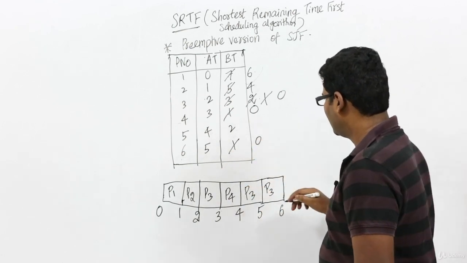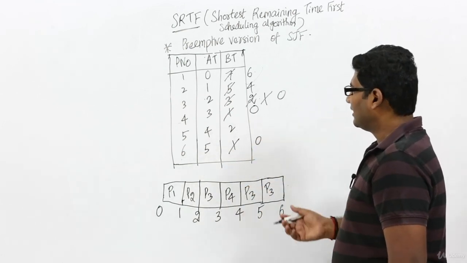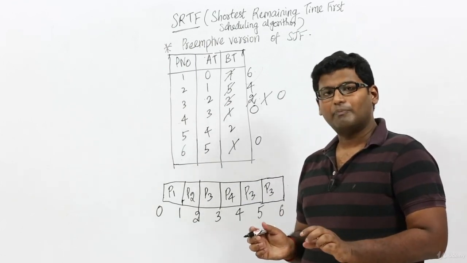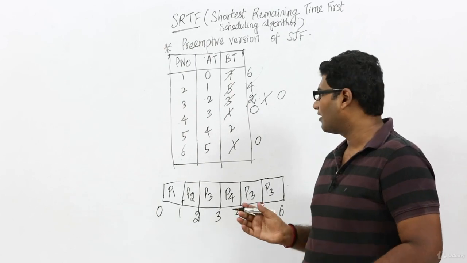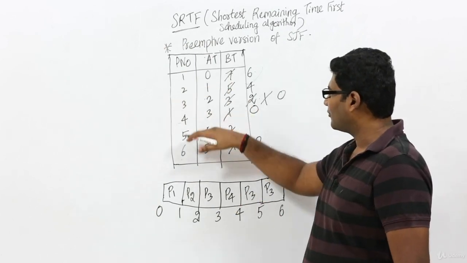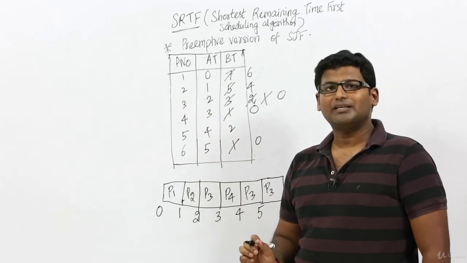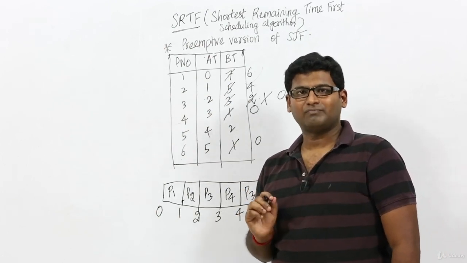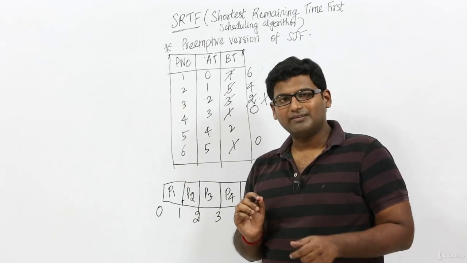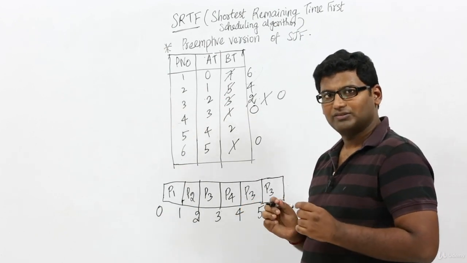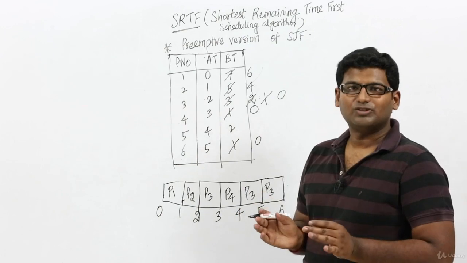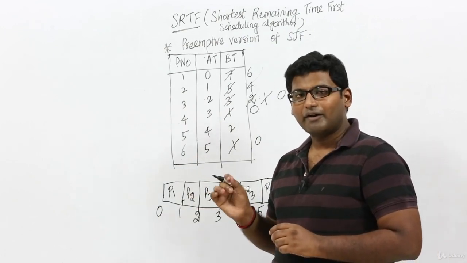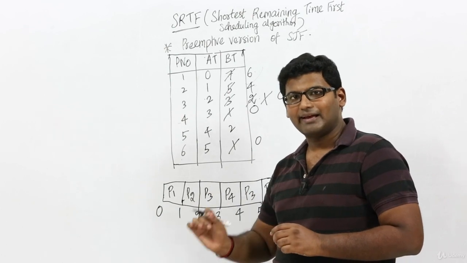Remember one point: in case every process has arrived to the RAM, as of now every process has arrived to the RAM, right? In that case, our SRTF will behave exactly like SJF. Just analyze this point and you will get it. What is the logic behind this? Let us assume every process has arrived to the RAM. In that case SRTF will behave exactly like SJF.